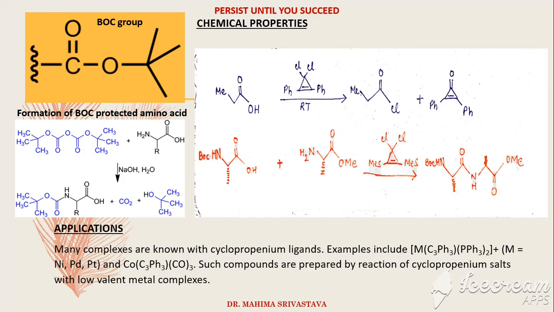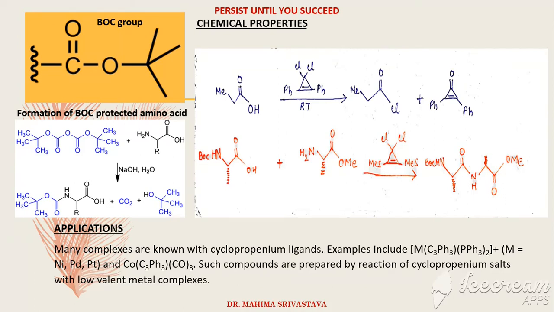Now, amongst the chemical properties, the first reaction, as is shown in blue color, is the reaction of chloride salts of cyclopropenium esters, where they are acting as intermediates, and it is the use of dichlorocyclopropenes for the conversion of carboxylic acid to acid chloride. In the second reaction, which is shown in red color, the cyclopropenium chlorides have been applied to peptide bond formation.